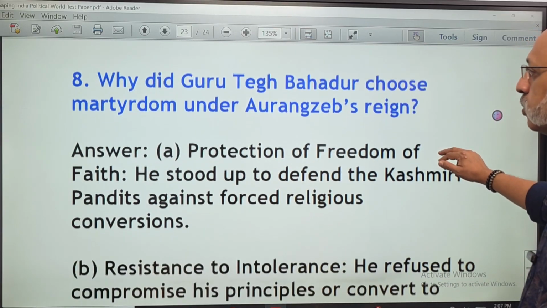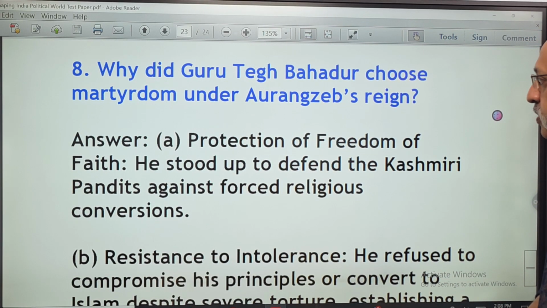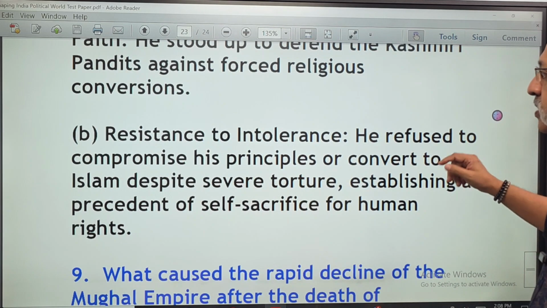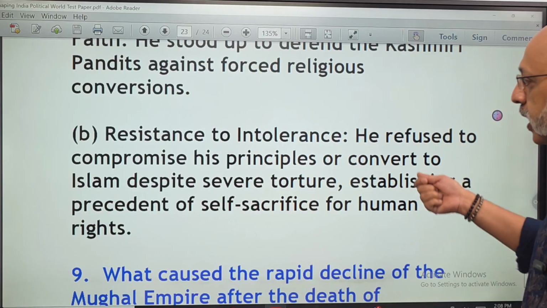Why did Guru Tegh Bahadur choose martyrdom under Aurangzeb's reign? Protection of freedom of faith. He stood up to defend the Kashmiri Pandits against forced religious conversions and resistance to intolerance.